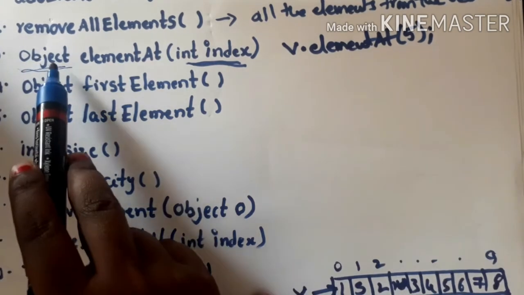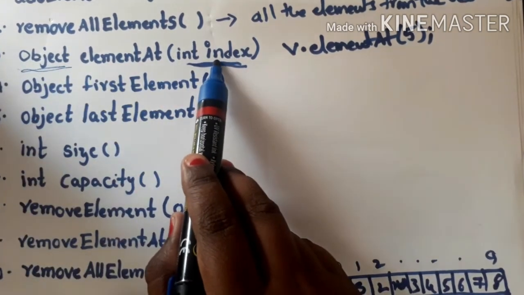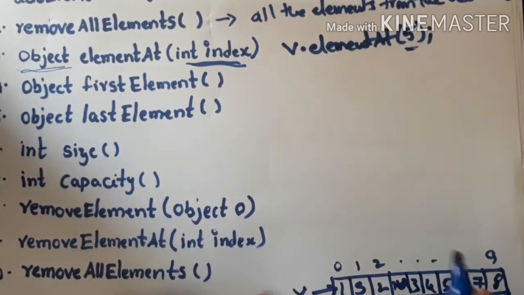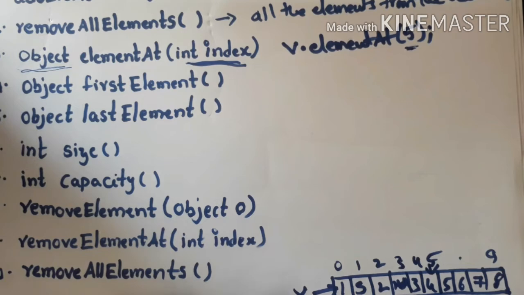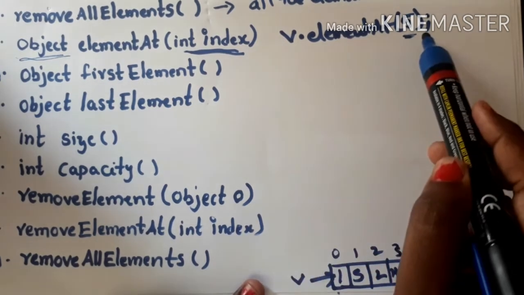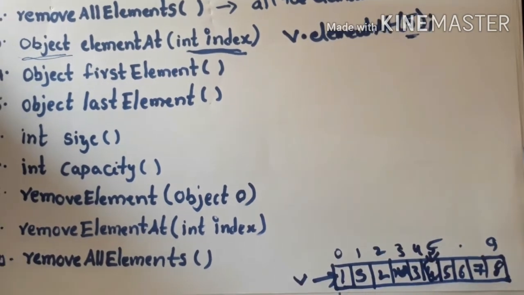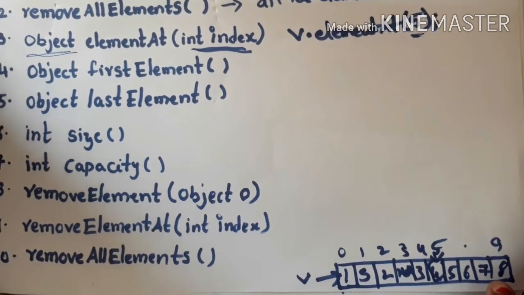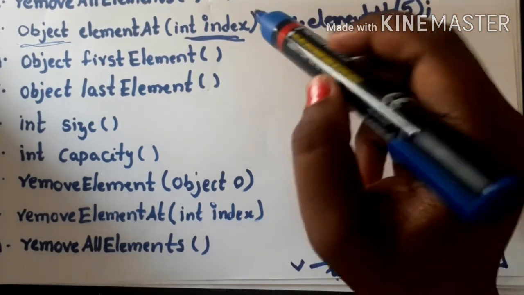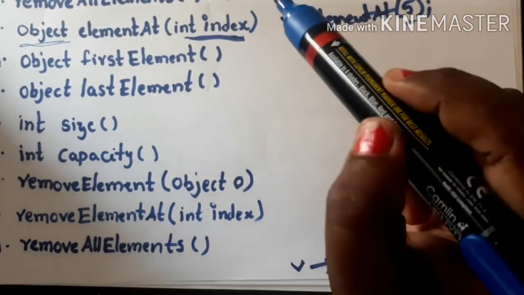So it will return the object which is available at the specified index position. What index have we passed here? Index number 5. What is the object that is available at index 5? At index 5, 4 is available, so it will return this 4. This is the purpose of the elementAt method: it returns the object which is present at the specified index.